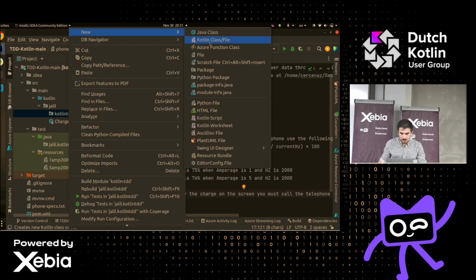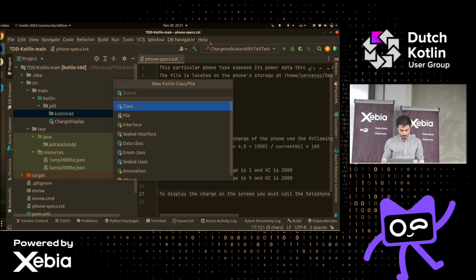Let's make a Kotlin class. Let's call it display charge. By the way, Kotlin isn't my native language, so please pay attention with me, and if I make any stupid mistakes, just point them out. Cool. Display charge, not TDD. Let's go.